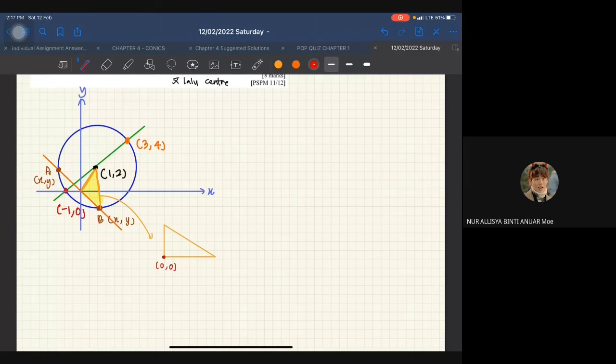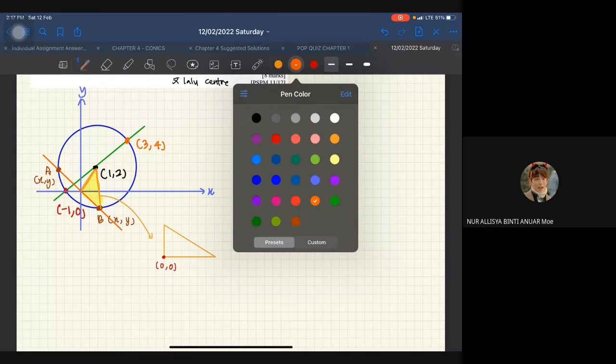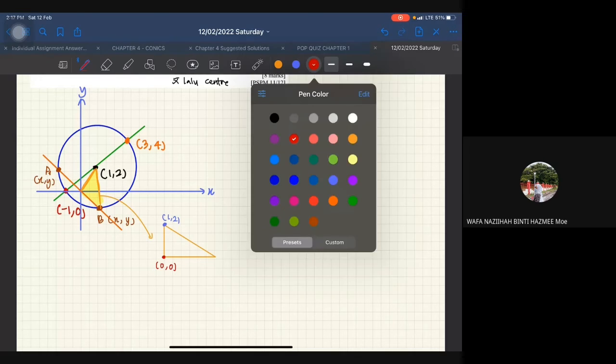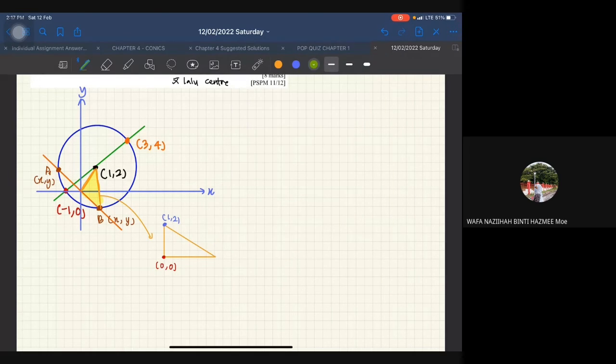Okay, and then what about the one on top yang dekat sini? 1, 2. Yes, exactly. So 1, 2. Alright, so apa yang kita nak cari? Kita nak cari point yang dekat belah kanan. This one over here. We want to find this point B. Okay, so kalau saya tambah lagi satu circle, sorry bukan circle, triangle. Dia jadi yang point belah kiri tadi. So dia jadi B lah, this one is B. Sorry, it's A.